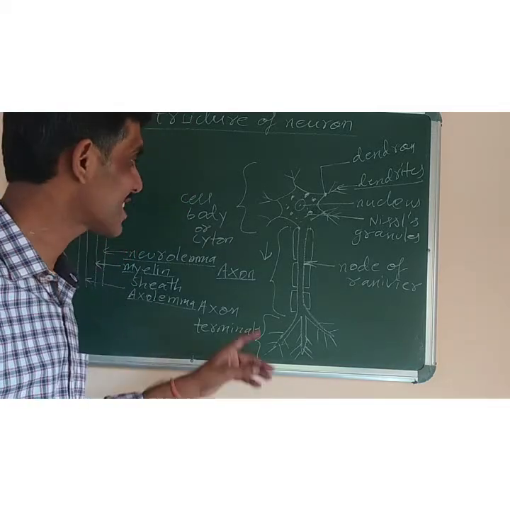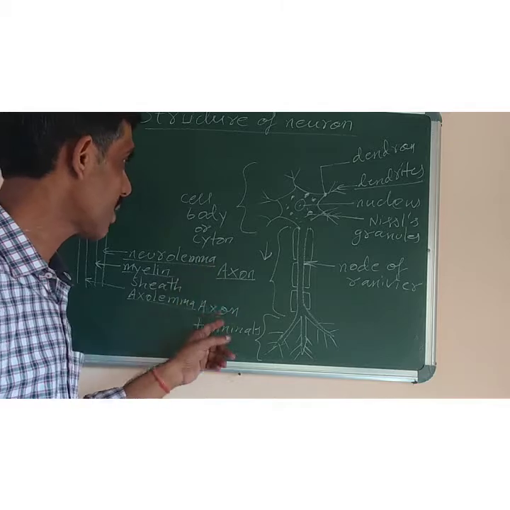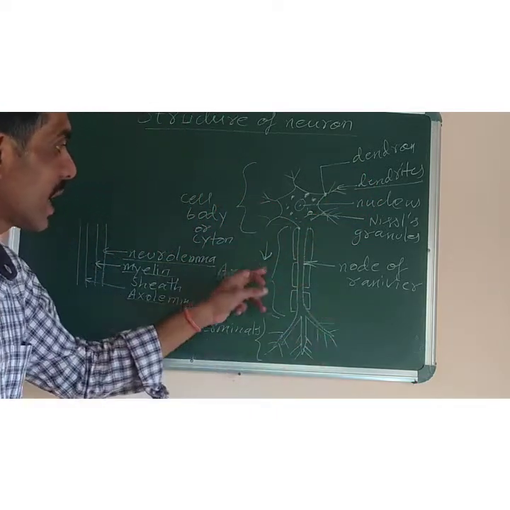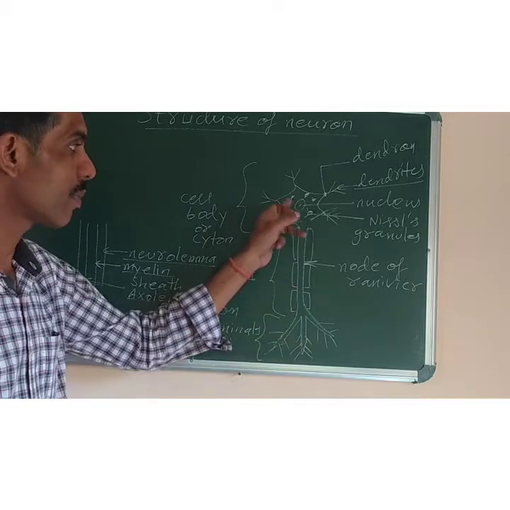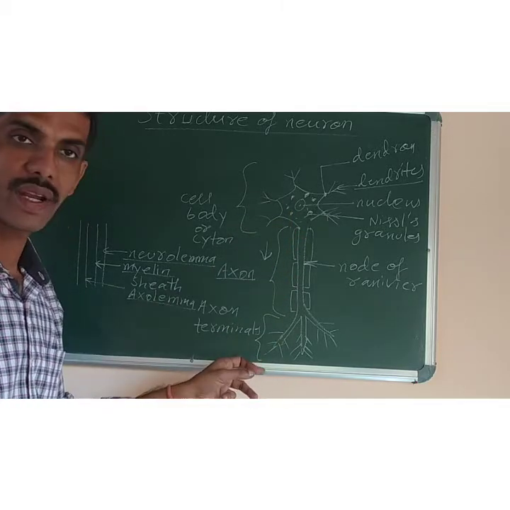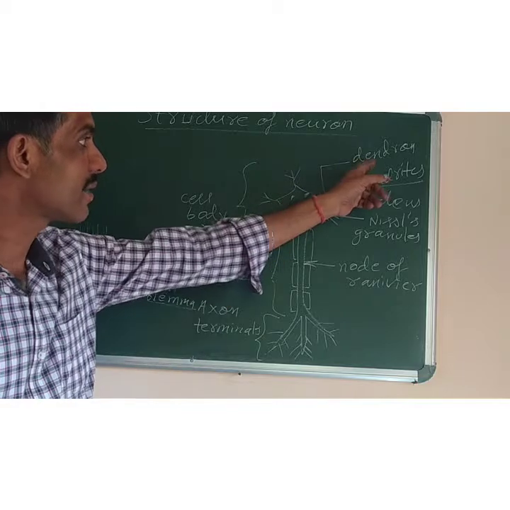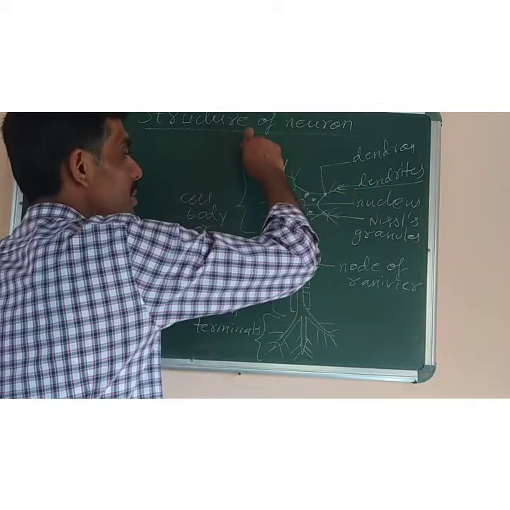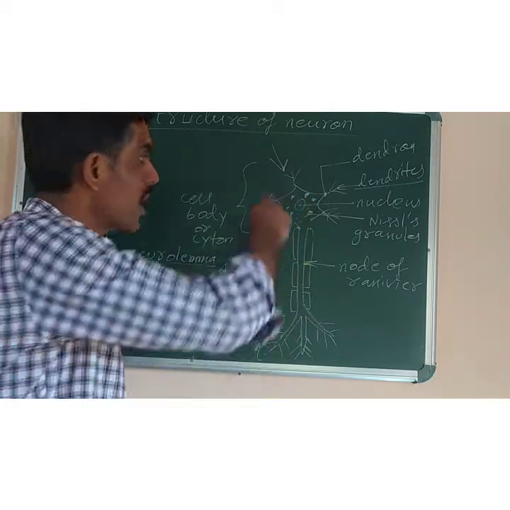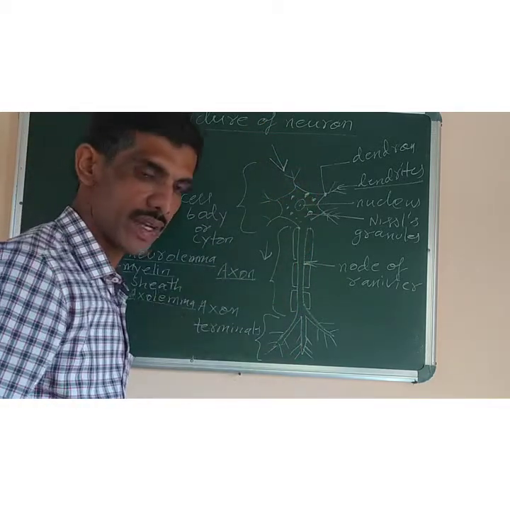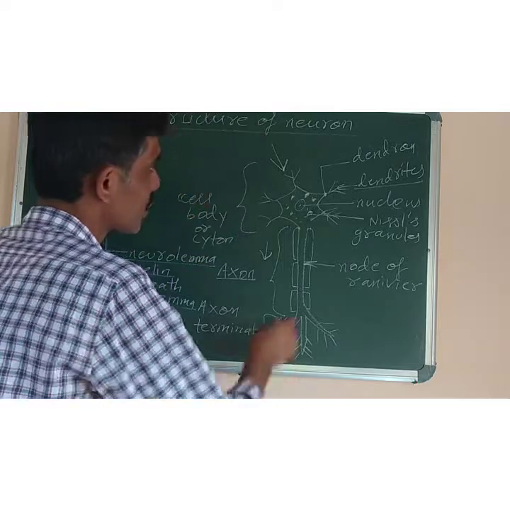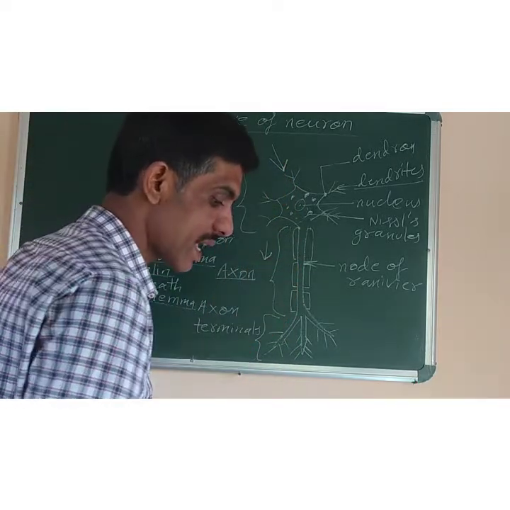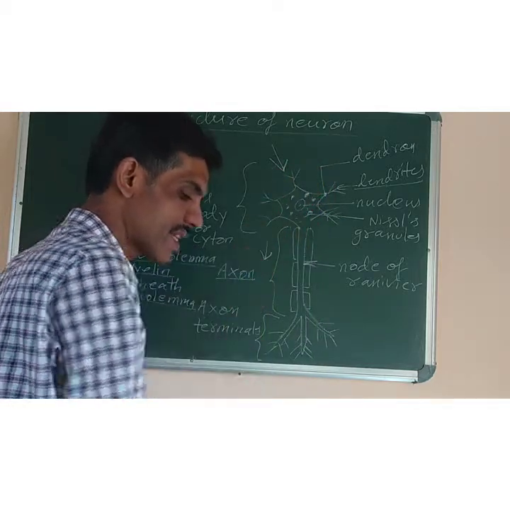Now next, differences between axon and dendrites are given in the book. You can learn it. Like axon takes the information from the cell body to the axon terminal, whereas dendrites bring the information from other nerve cells to the cell body. One is bringing, the other is taking away. Alright. Second one, the axon has a smooth surface, but dendrites have a rough surface because they have many branches.